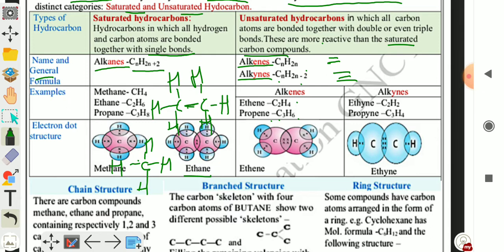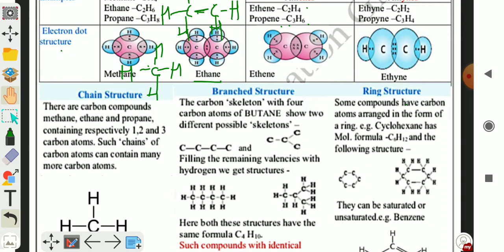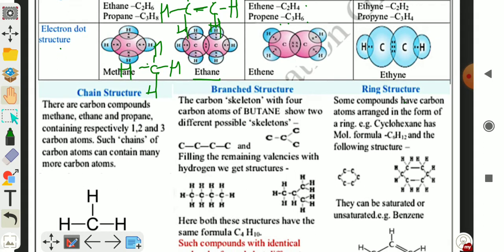Now chain structure, branch structure and ring structure. Carbon to carbon atoms form straight chain structure, branch structure and ring structure. What are these? There are carbon compounds methane, ethane and propane containing respectively 1, 2 and 3 carbon atoms.